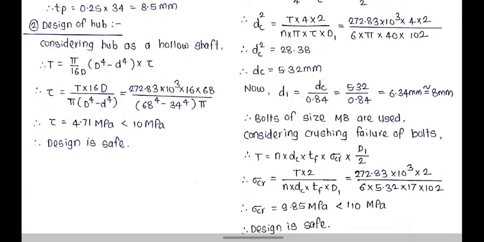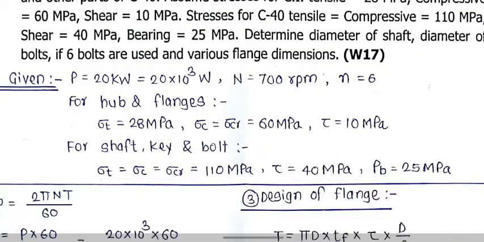Equate the equation for shear stress, and the shear stress comes out as 4.71 megapascal. Here you have to compare this induced shear stress with safe stress, which is given in the problem. As we know in the given data for shaft and hub, induced shear stress is 4.71 megapascal, allowable shear stress is 10 megapascal.